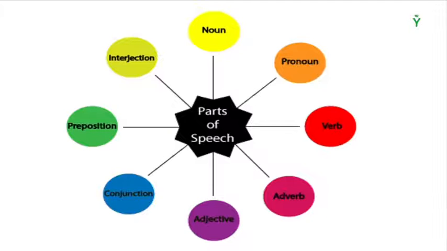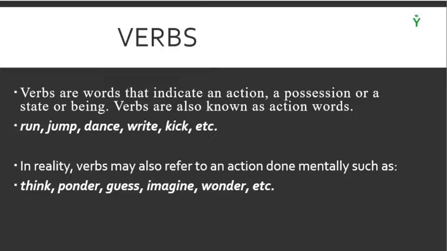The first one that we are going to discuss is the verbs. Verbs are the words that indicate an action, a possession, or a state of being. They are also known as action words, like running, jumping, dance, write, kick, drink, etc. These are all action words. In reality, verbs may also refer to an action done mentally, such as think, guess, imagine, wonder, ponder, etc.